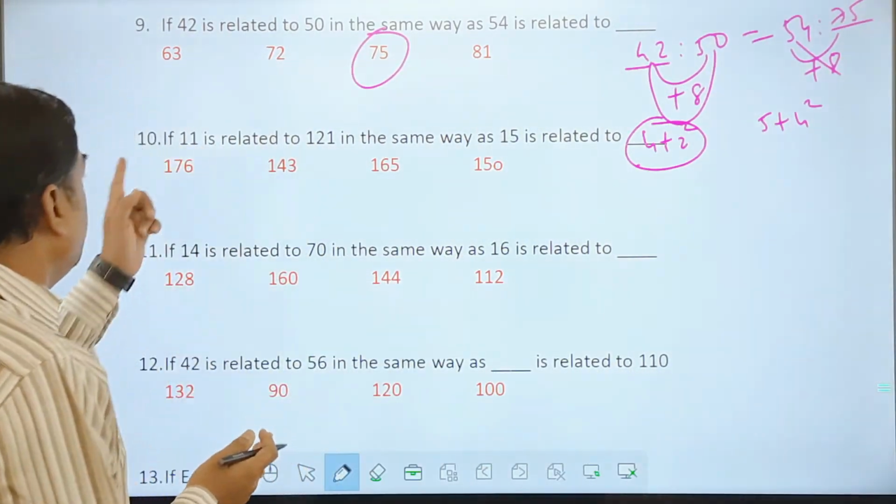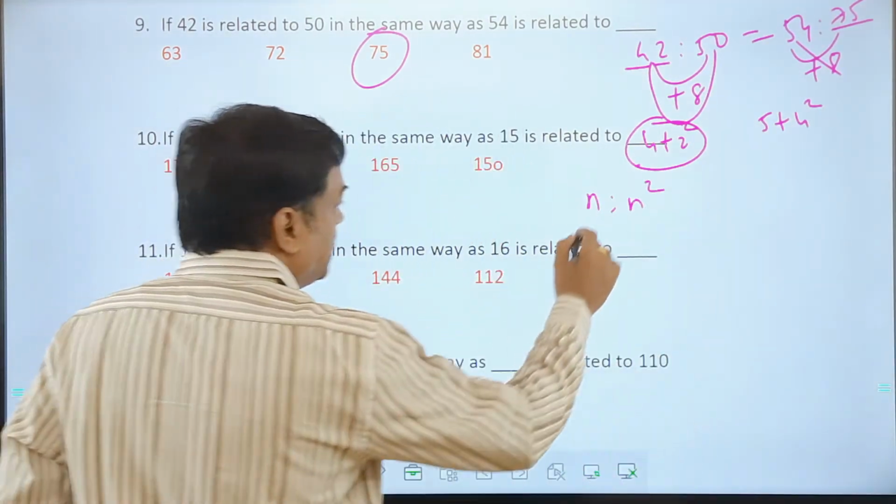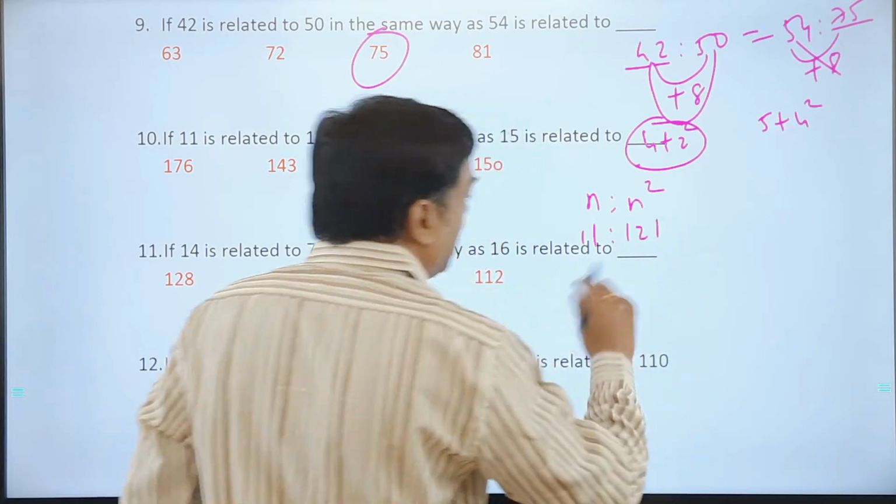We get this answer. 11 becomes 121. Anyone can say n to n square kind of a logic. Is 11 becoming 121? 11 and 121.